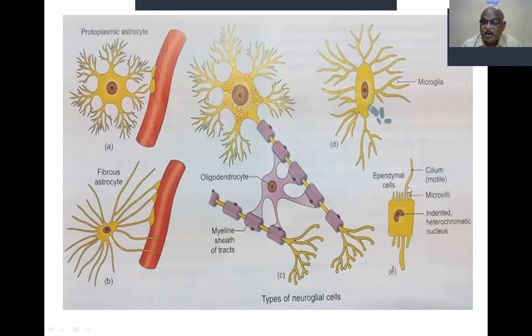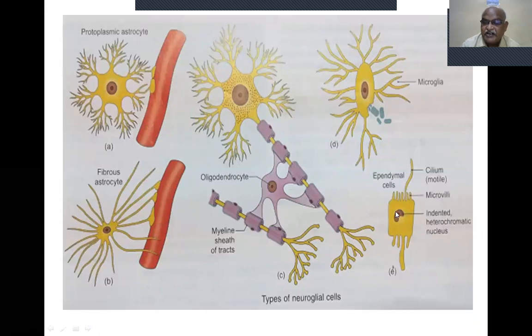They have cilia and microvilli. They are responsible for the movement of cerebrospinal fluid. The cilia and microvilli increase the area of the ependymal cell. The microvilli are nothing but cytoplasmic projections. They increase the absorbing surface of the ependymal cell.